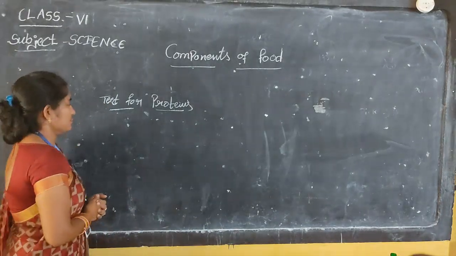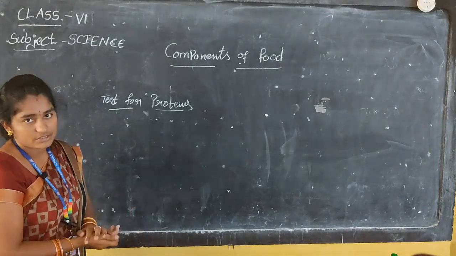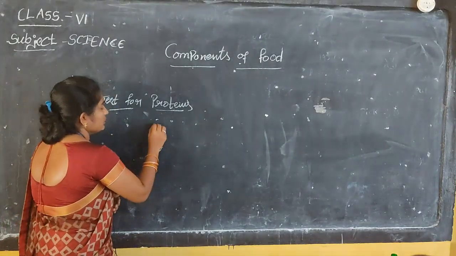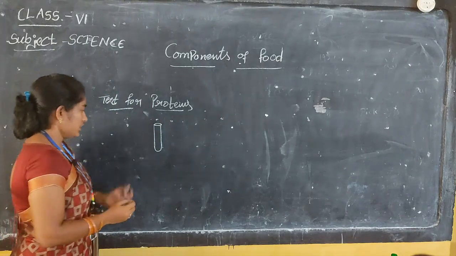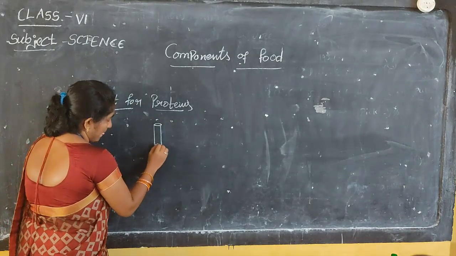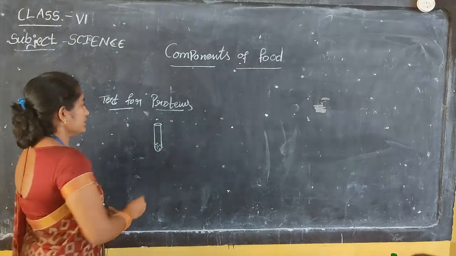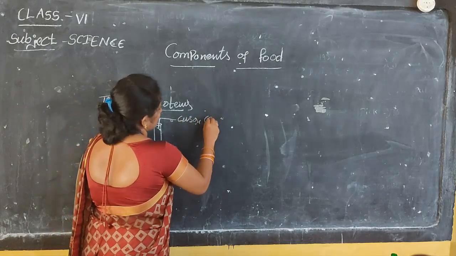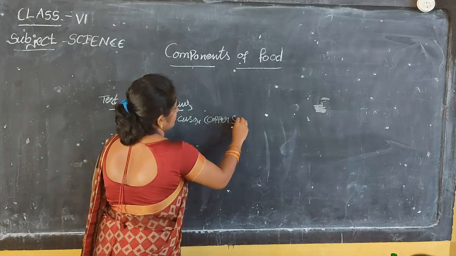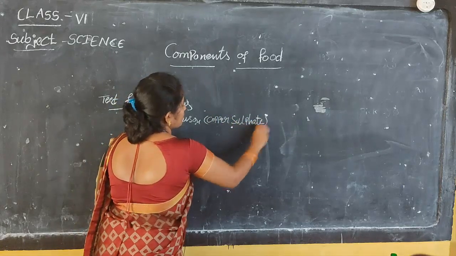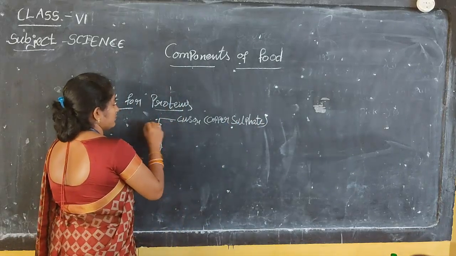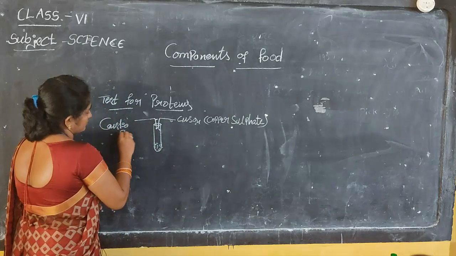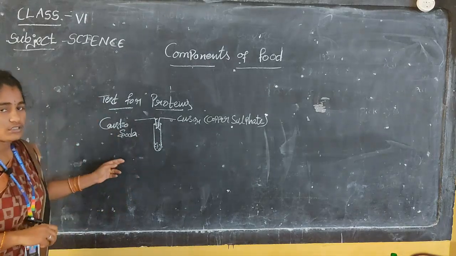You have to take some grains, smash and powder them, and put the protein powder in a test tube. Add CuSO4, that is copper sulfate, and also add caustic soda.